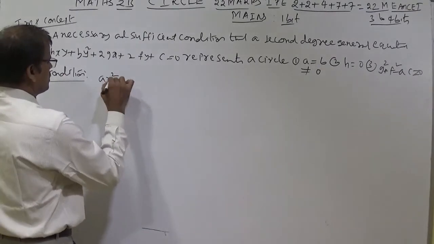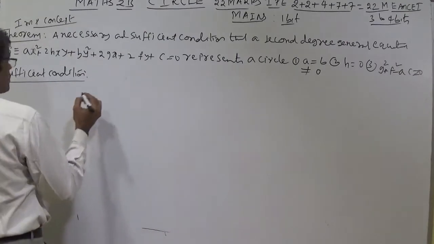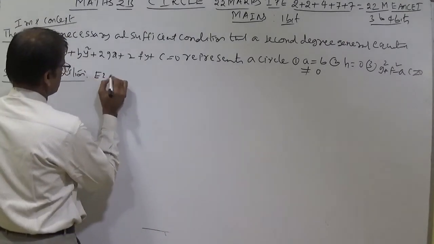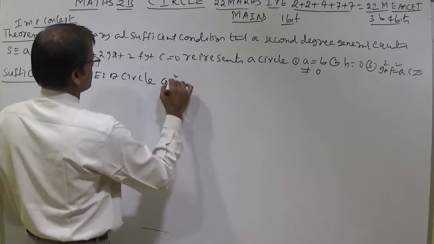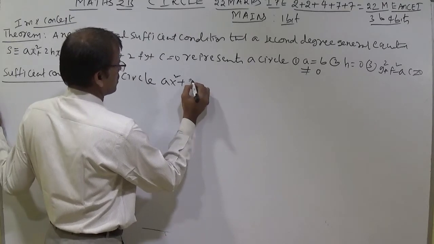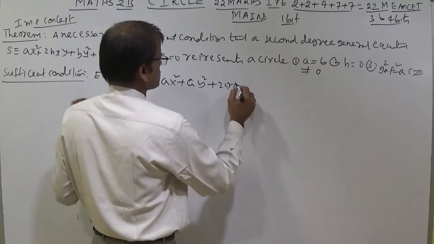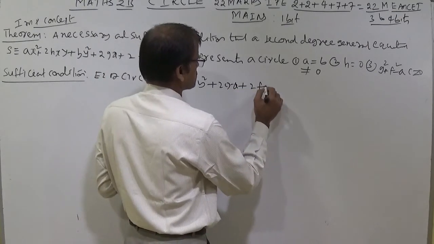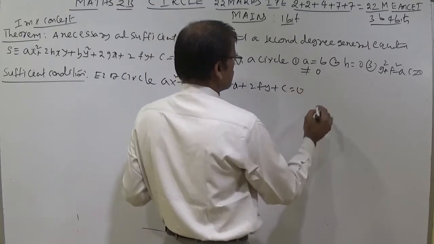So I am writing the equation of circle. Equation of circle using this one as ax square plus ay square plus 2gx plus 2fy plus c is equal to 0.